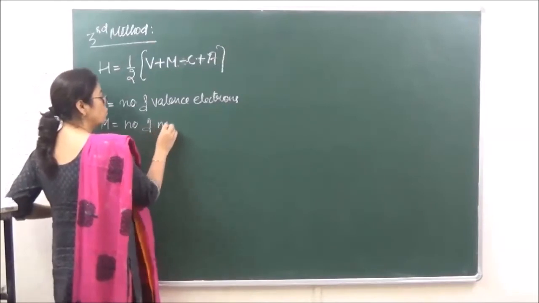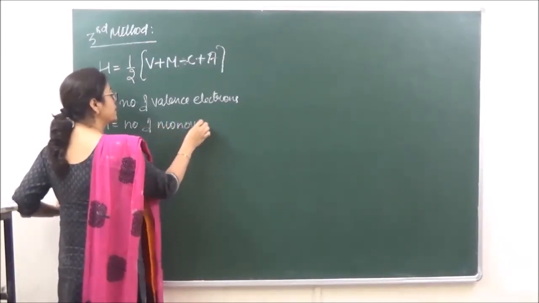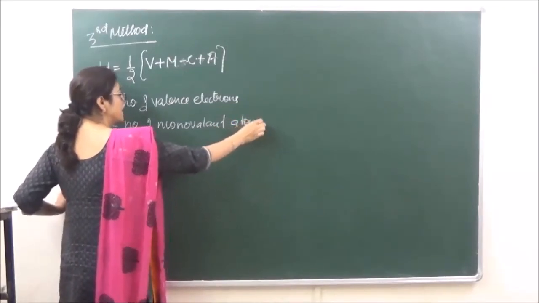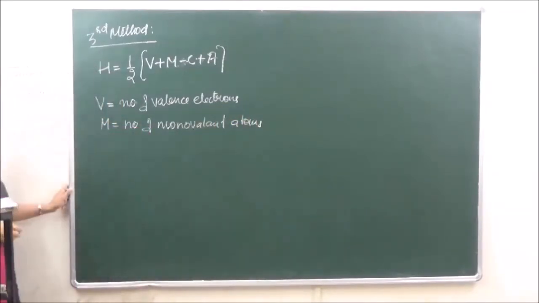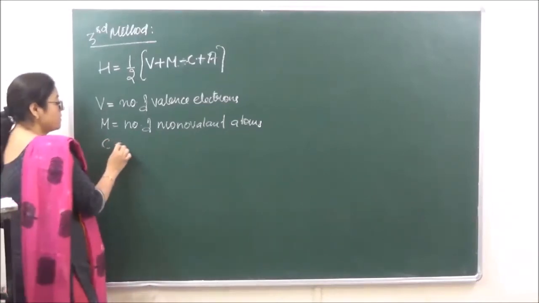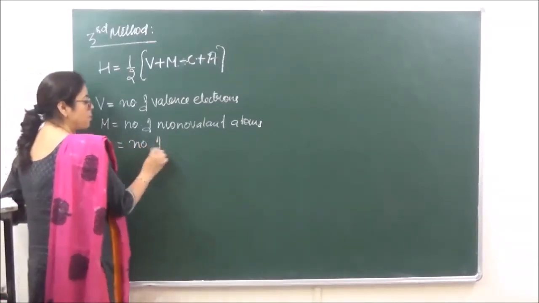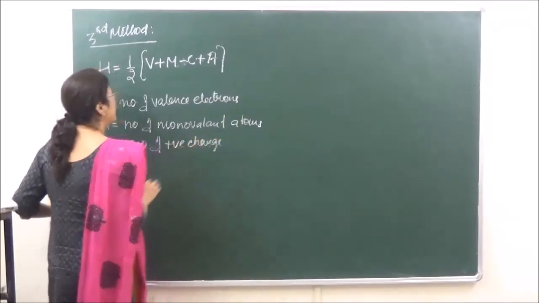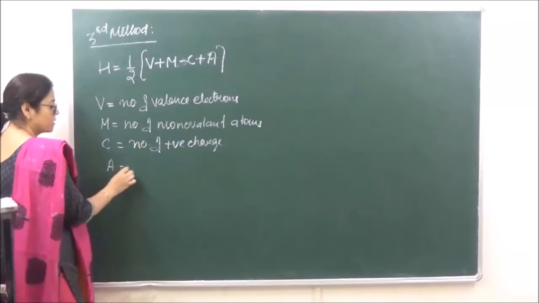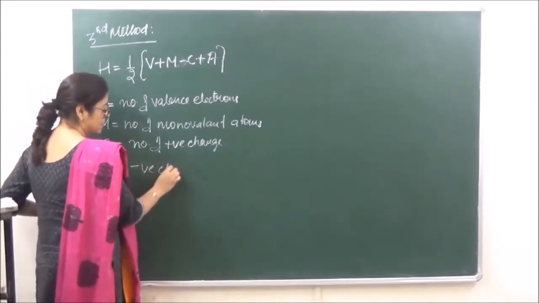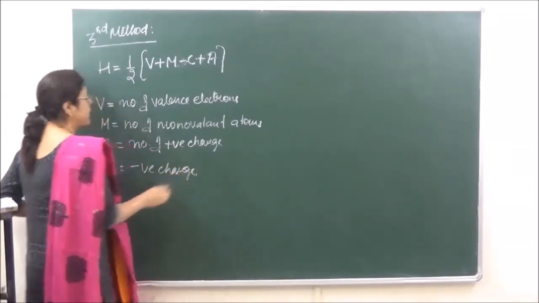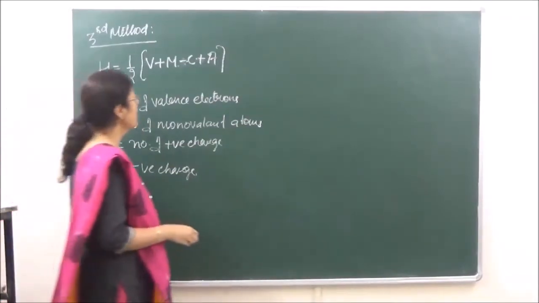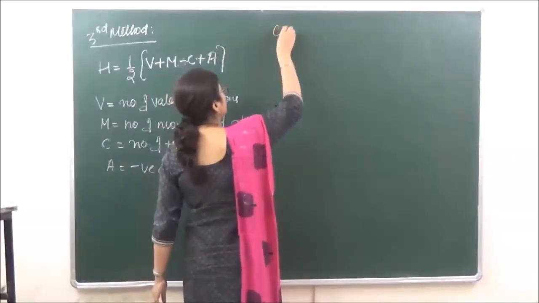M is signifying number of monovalent atoms attached to the central atom. ठीक है? C is signifying positive charge and A is signifying negative charge. Right?